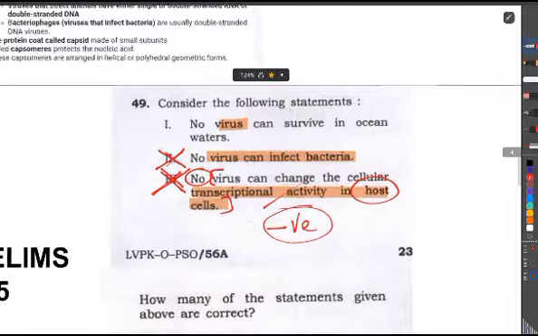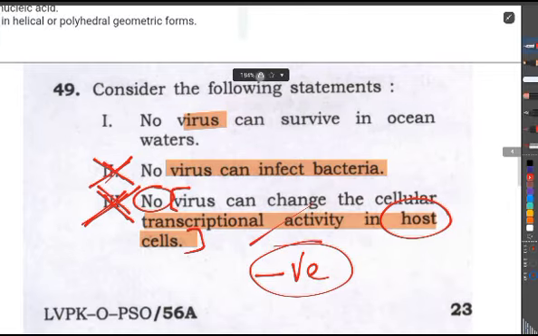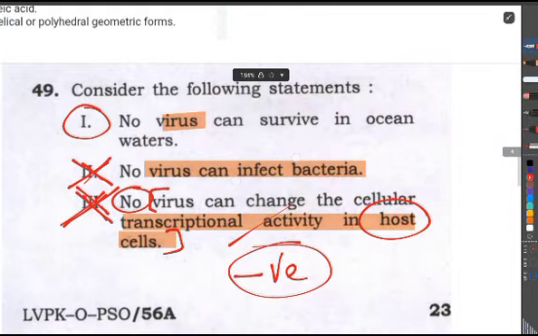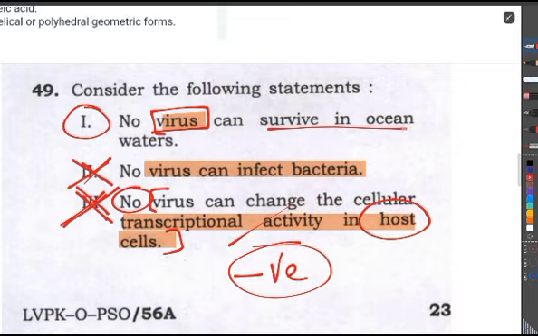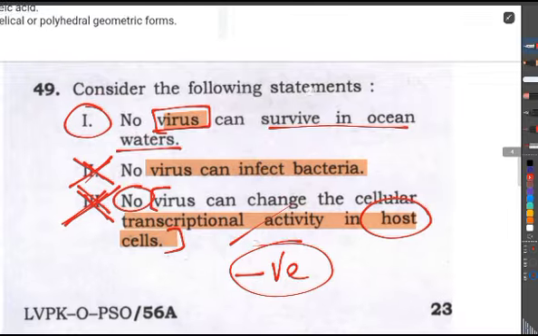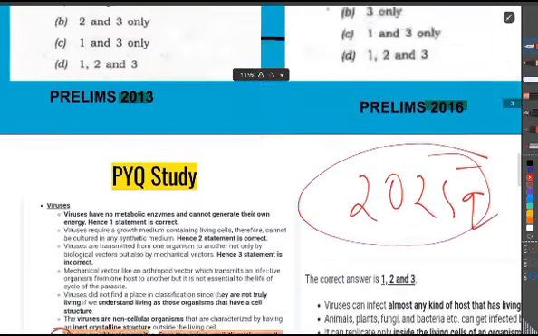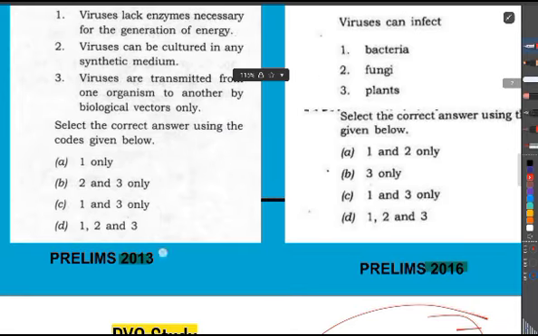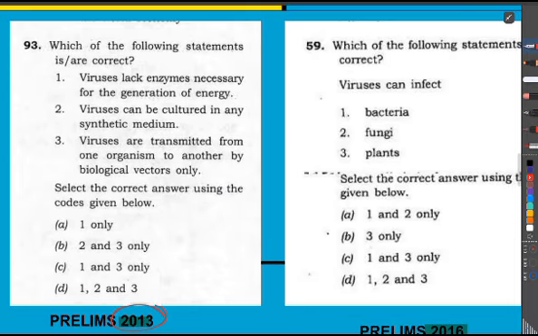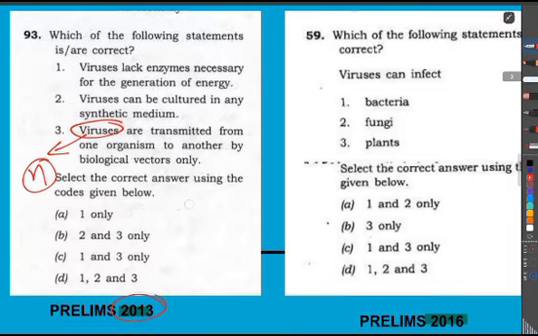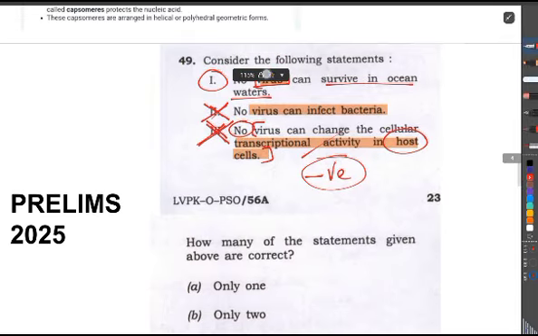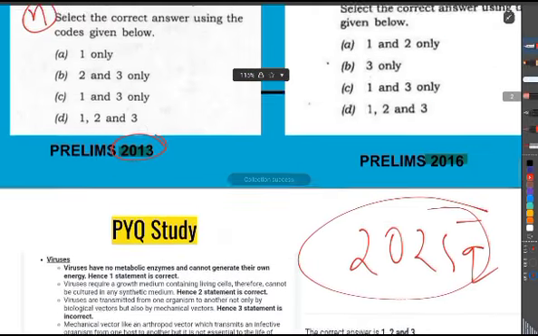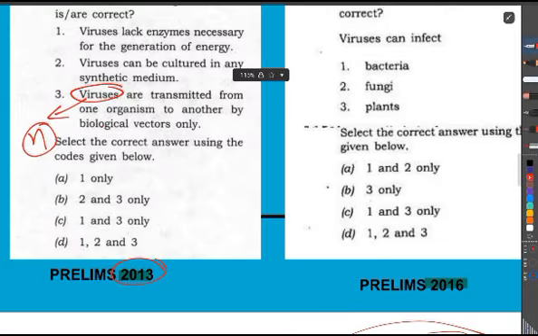Okay, now let's read the first statement. What does the first statement say? No virus can survive in ocean waters. See, when we were explaining that 2013 question, we interpreted that there can be n types of viruses, and all of them may not be transmitted through biological vectors.